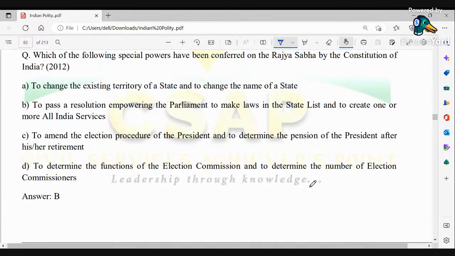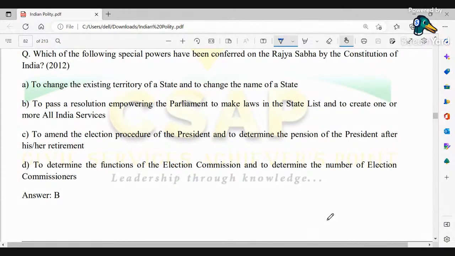So, we are going through some of the past year question papers of Indian polity, which have been asked in recent times in the UPSC CSE Prelims. So, therefore, we will go ahead with the series of today.